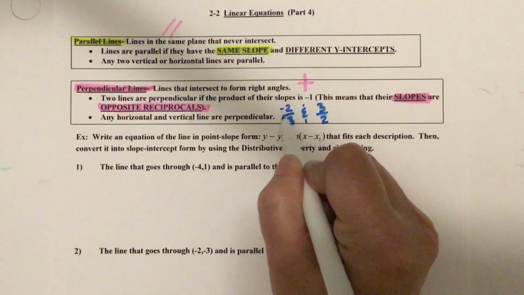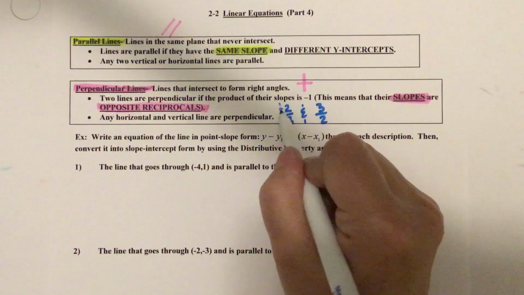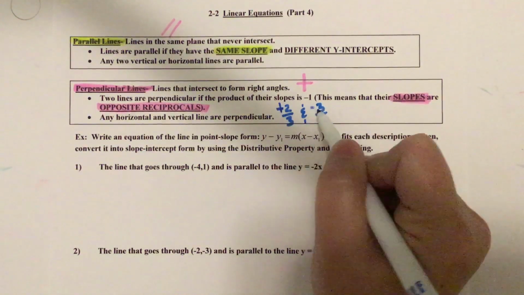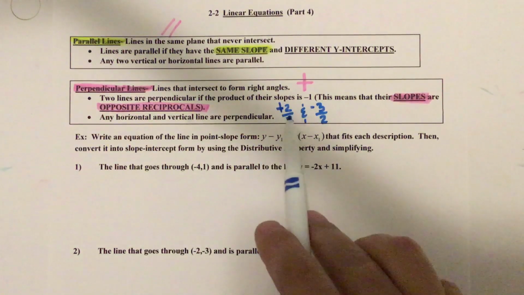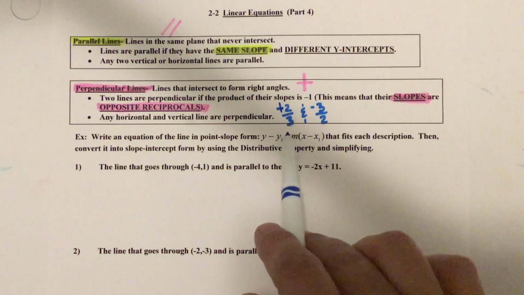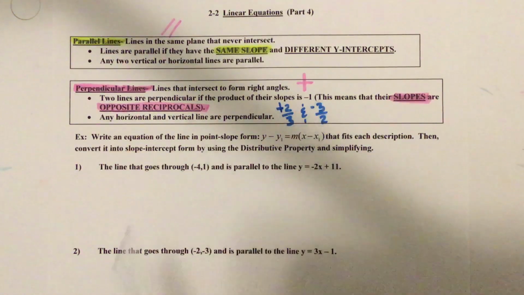So if it was negative, it becomes positive. And if this one was positive, then this one would be negative. So that's what opposite reciprocals look like. You take one of the fractions, you flip it over, and switch its sign. Flip the fraction, switch the sign, now you've got it.